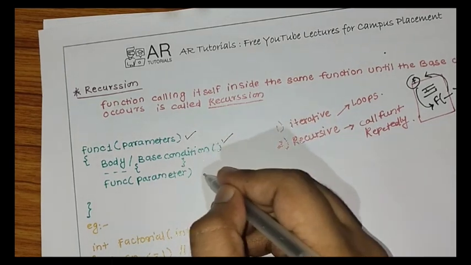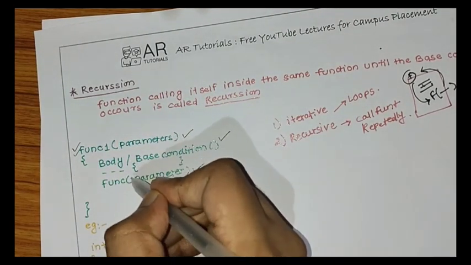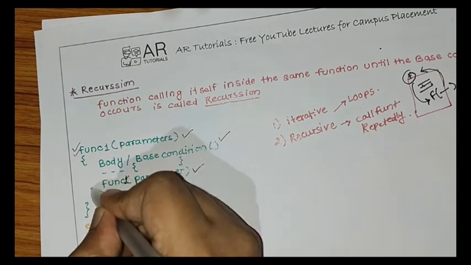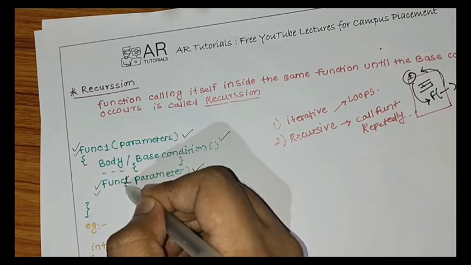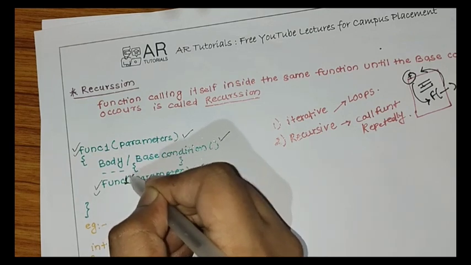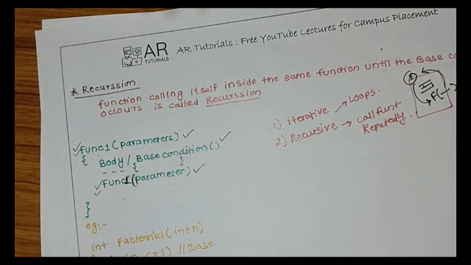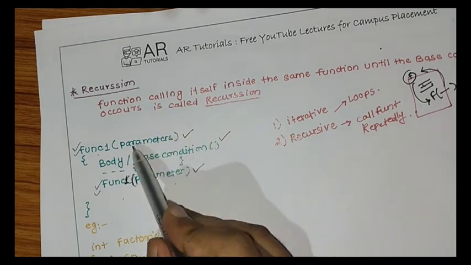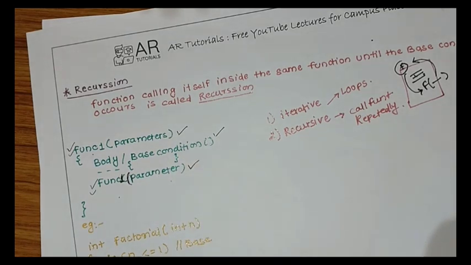So this is the base case, and this is the function, and this is the similar function, FUNC1. Sorry, I forgot to write 1, but here it is 1, and here the parameters are closed. Okay, so this function name is exactly similar. Parameters you can change. There are no restrictions to change the parameter, but the number and the type of parameters should be equal. So if there are two integers, then you have to pass two integers only, but you can change the integer values.